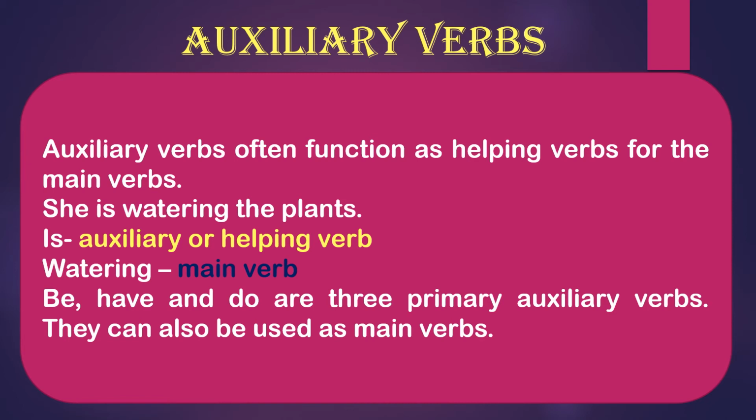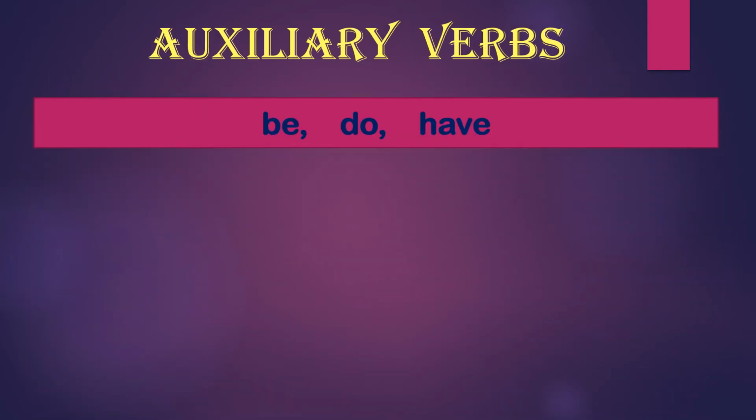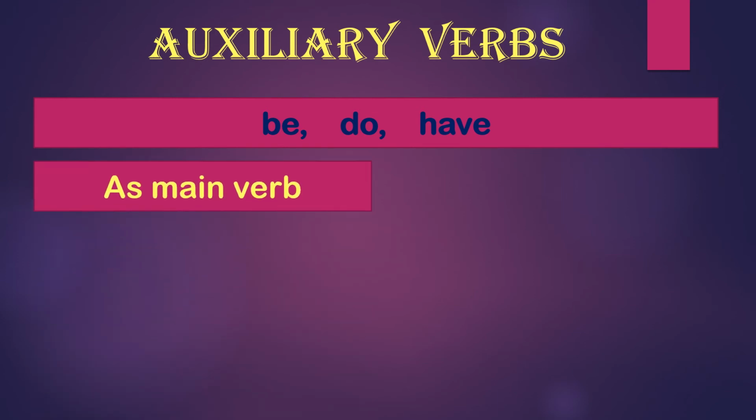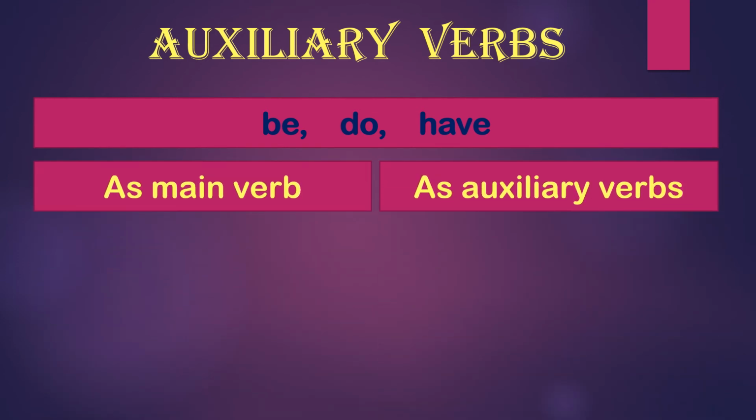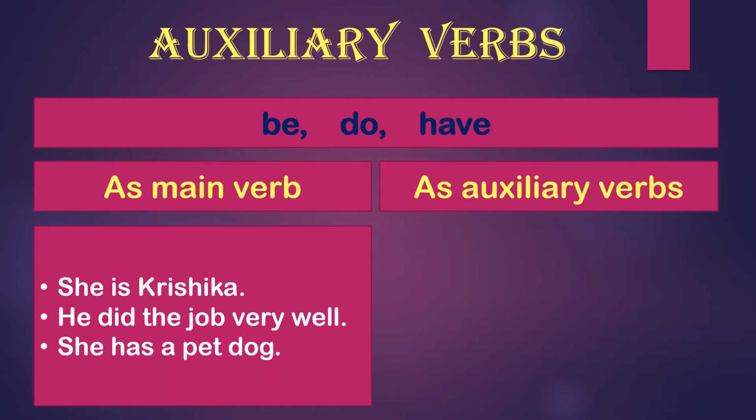They can also be used as main verbs. Be, have and do, such kind of verbs can also be used as main verbs. Just I will show you. Now look at these examples: be, do and have, as I told you, as main verbs and as auxiliary verbs. So how are they used as main verbs? She is Krishika. So is here is used as a main verb, right?